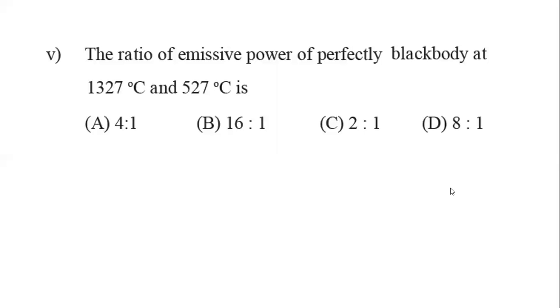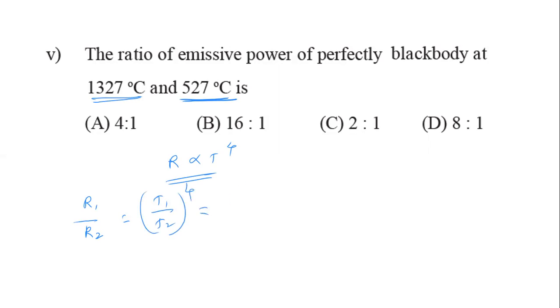Next question: the ratio of emissive power of a perfectly black body at 1327 degrees Celsius and 527 degrees Celsius is... The ratio of emissive power. So emissive power is proportional to T raised to 4 for the perfectly black body. So R1 by R2 is equal to T1 by T2 raised to 4.